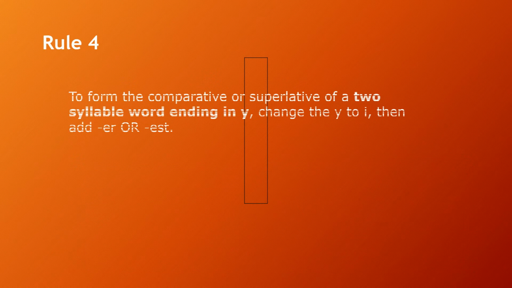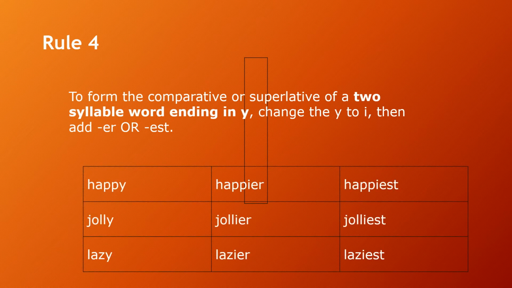Rule number 4. To form the comparative form or superlative form of a two-syllable word ending in Y, change the Y to I before you add your ER or EST. Okay, so you have a two-syllable word. For example, you have happy, which is two syllables, ha and then py. You break them. So happy is a two syllable word.